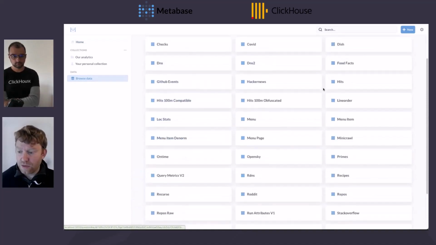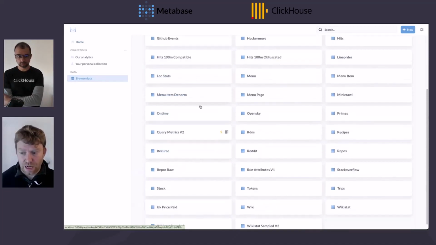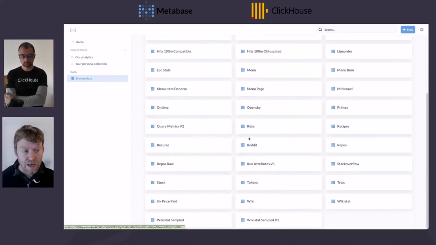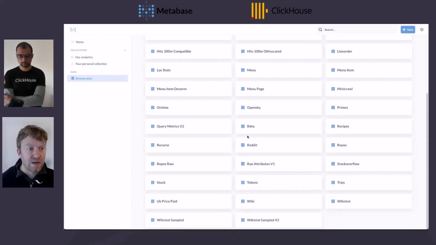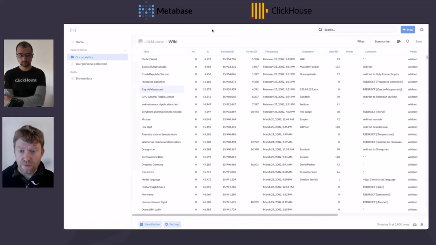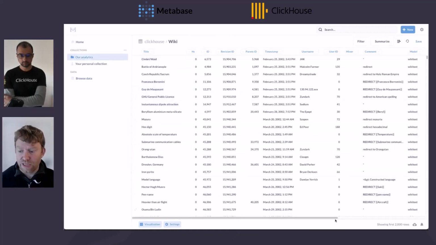And then I'm presented with all my tables. So you can see this is quite a large cluster, a lot of tables. But the data I'm going to use today is a full listing of all Wikipedia pages from the start of this year, 2023. I click Wiki, which is the table, and you can see my rows here.